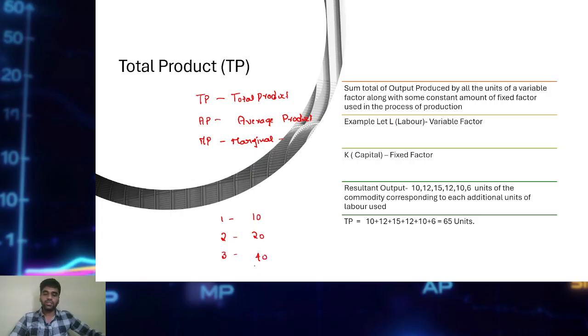What is the total units produced? That will be TP. So 40 plus 20 plus 10, that is 70 units, is the total production. Yes or no? Very good.